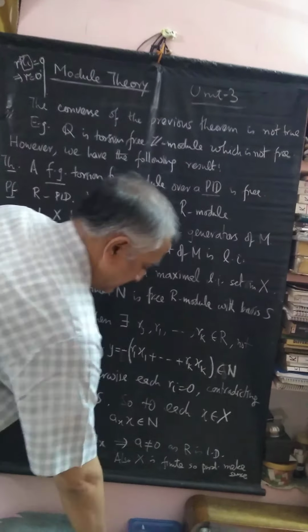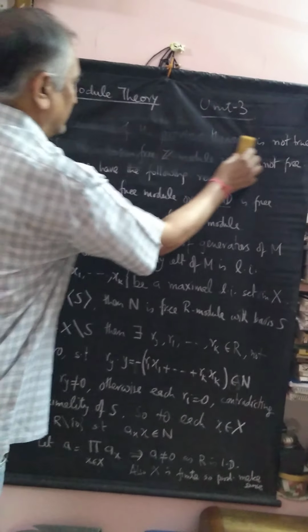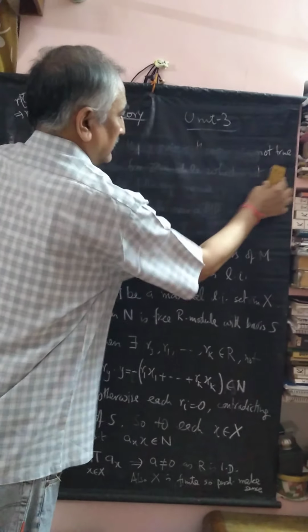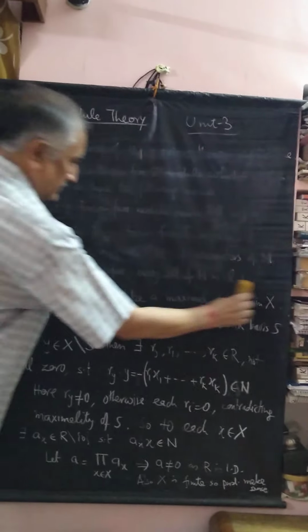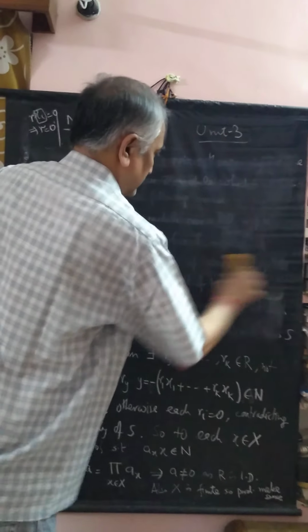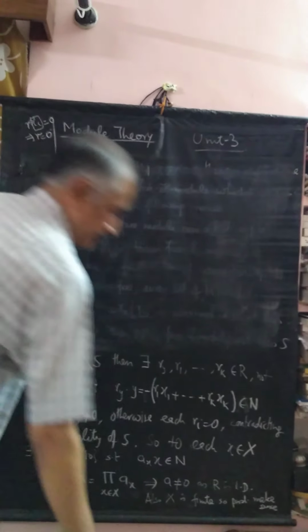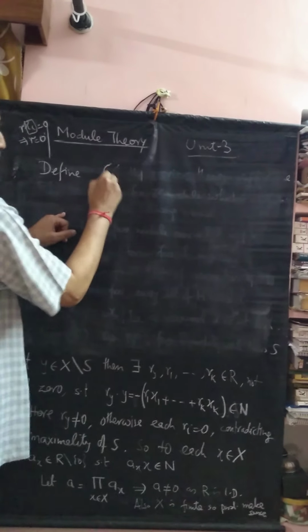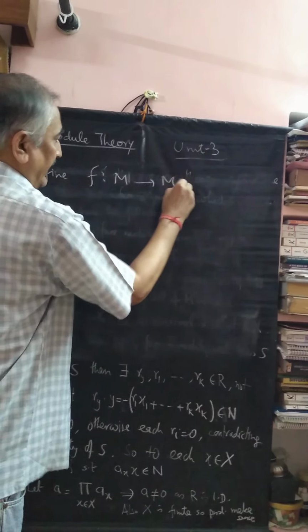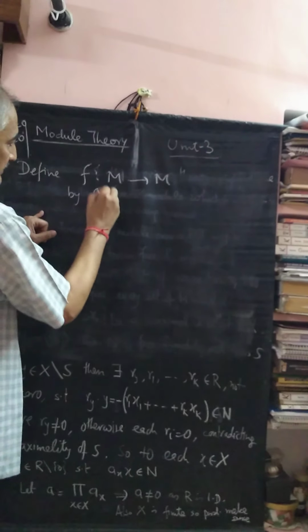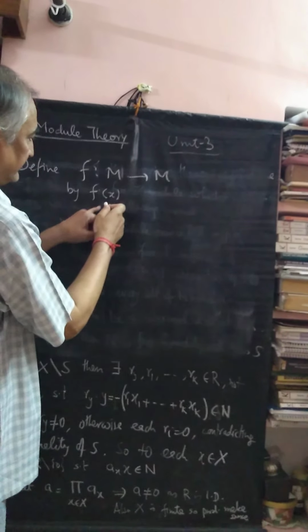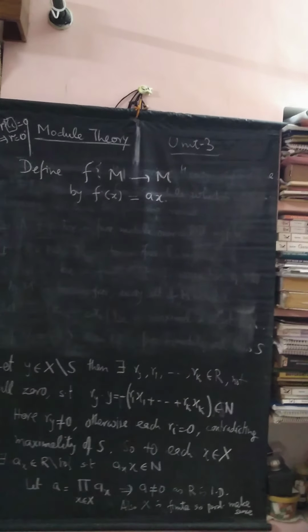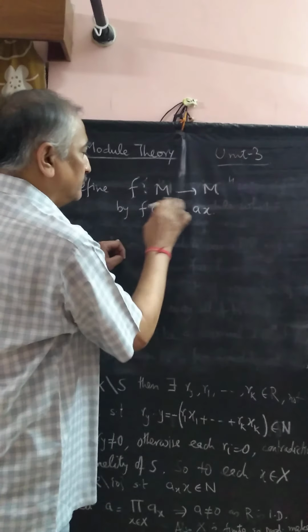After this, define a mapping f from M to N that takes every element x to the element ax.